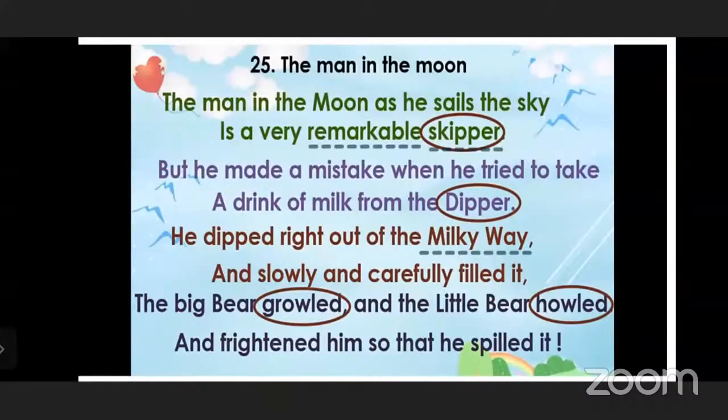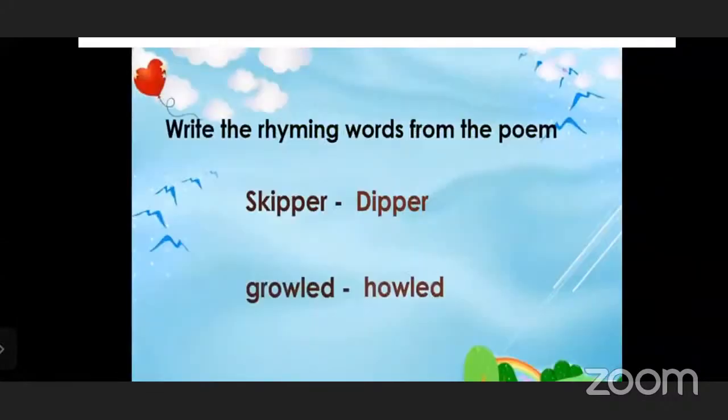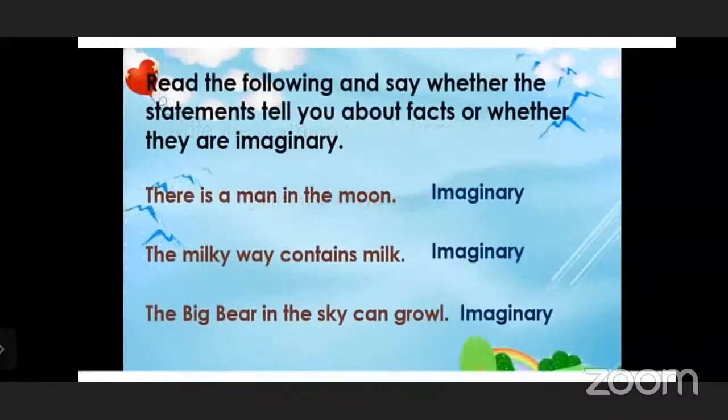Now, growled and howled. They are also rhyming. Same sound, but the words are different. Growled and howled, those are also rhyming words. Now see here. Write the rhyming words from the poem. Skipper, dipper, growled, howled, deeper. You can take a screenshot, because I will tell you to write this in your English notebook. Have you taken the screenshot? Yes, miss, I have taken. Okay, so we'll move forward.